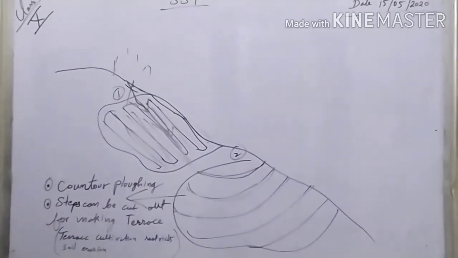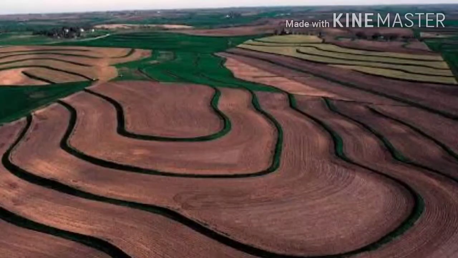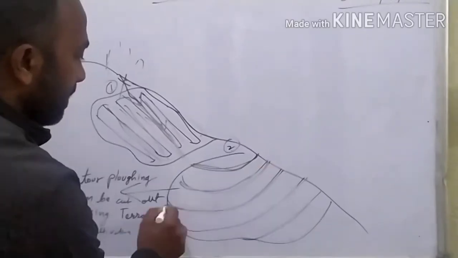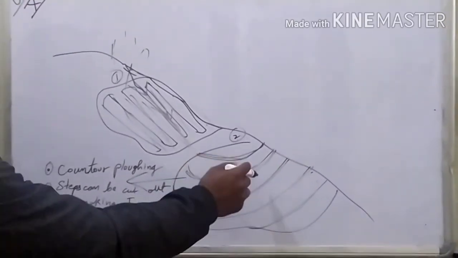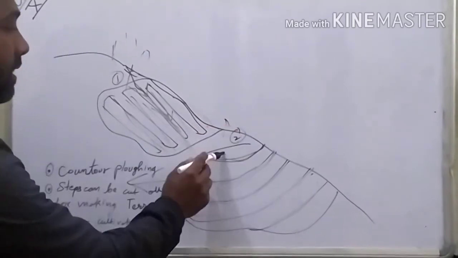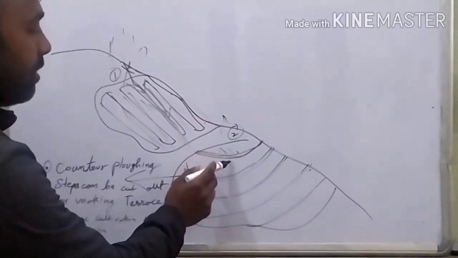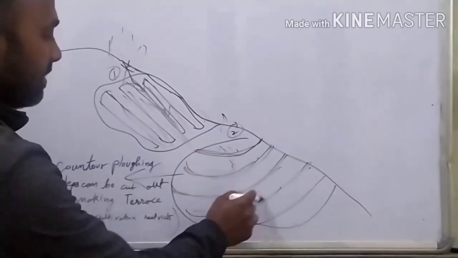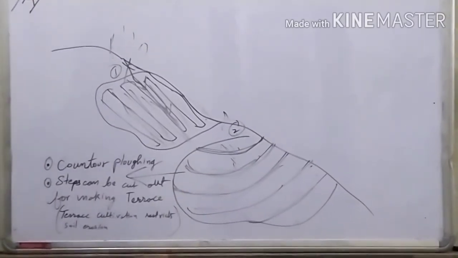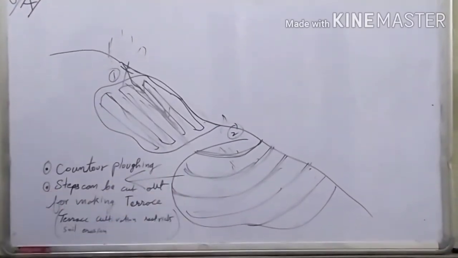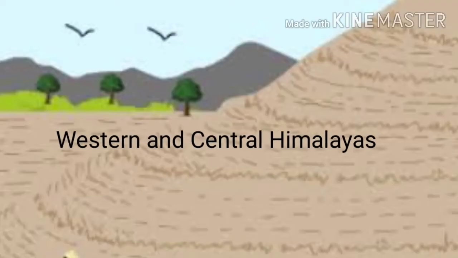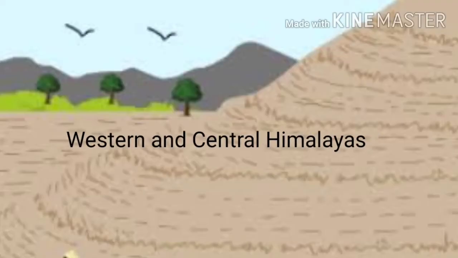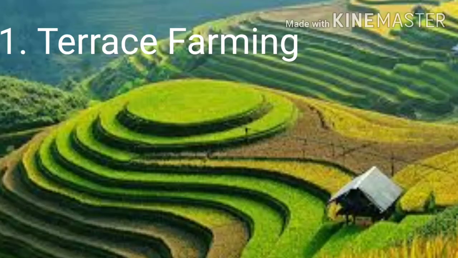The other method is contour plowing. In this method, they plow the land in steps, so that the steps are cut out and during rainfall the soil will not get eroded. The water will be blocked by the contours. This kind of terrace cultivation helps in the prevention of soil erosion. The Western and Central Himalayas have well developed terrace farming.